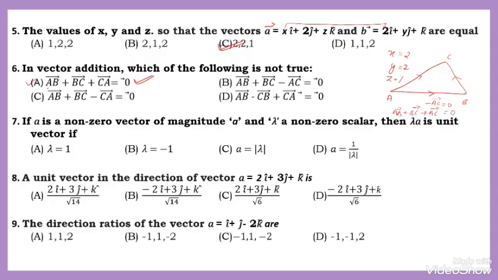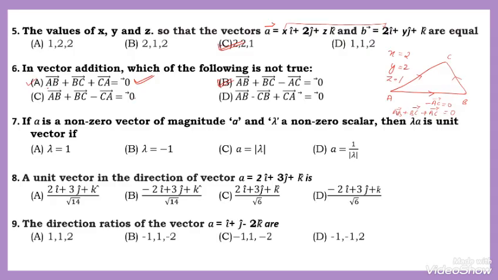Then AB plus BC, here vector AB plus BC, then minus of AC. Yes, this one is also true, by checking the option number C. Here AB plus BC minus CA. Okay, minus CA is equal to 0.